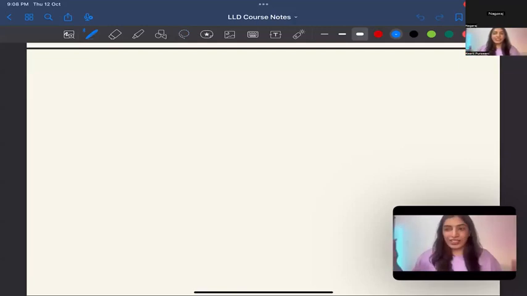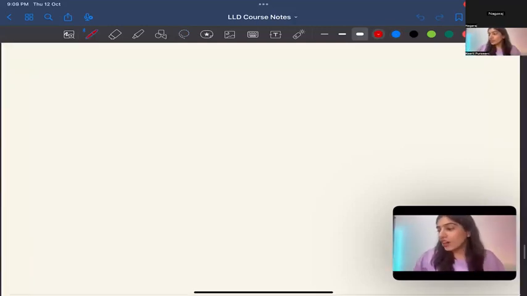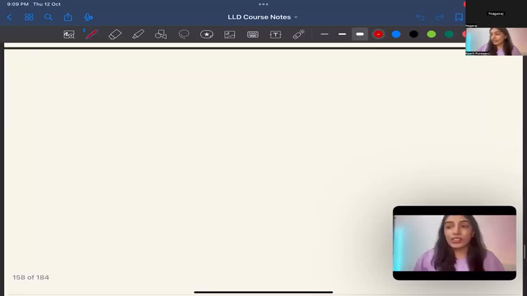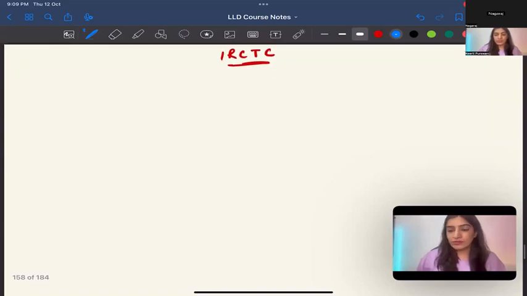Okay, so let's start with a quick requirement gathering, IRCTC. How many of you actually gave it some thought that, okay, we are doing IRCTC today, what will be the requirements? Anyone gave it a thought? No? Hello, I will need more people to be active. Last class of the week, come on.